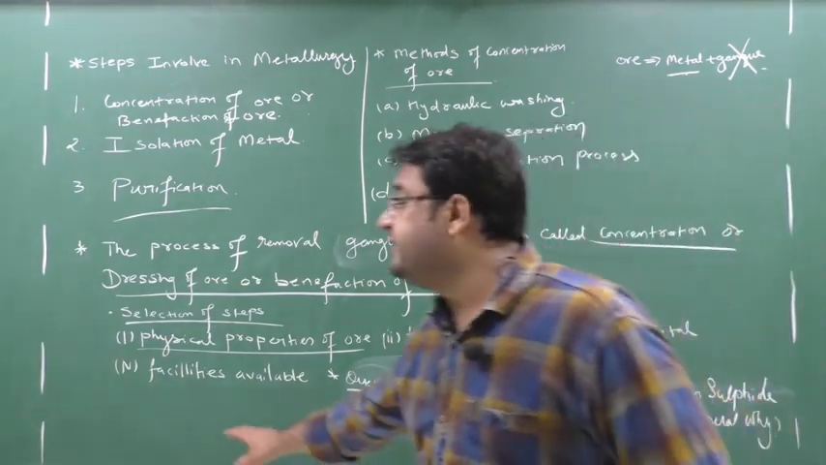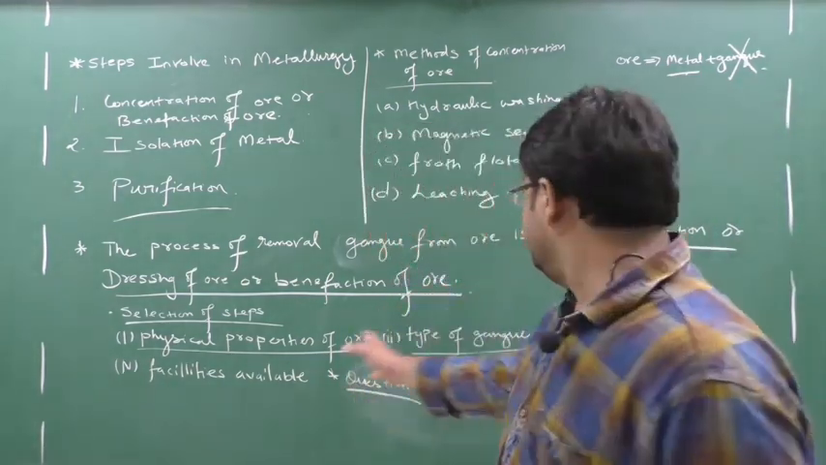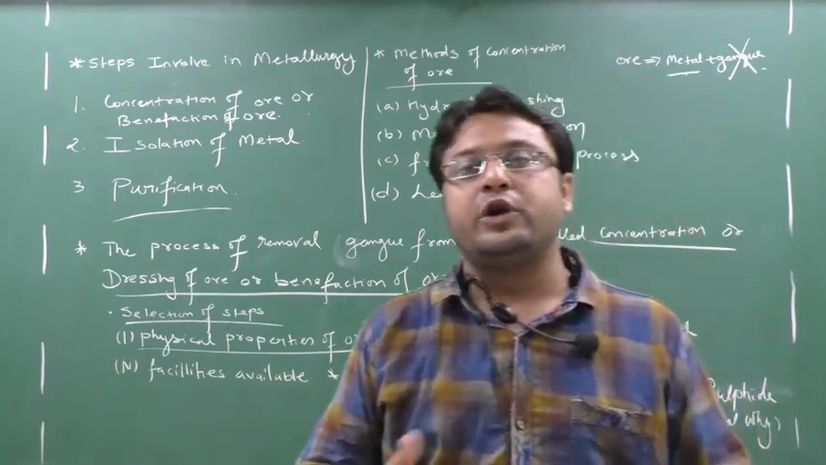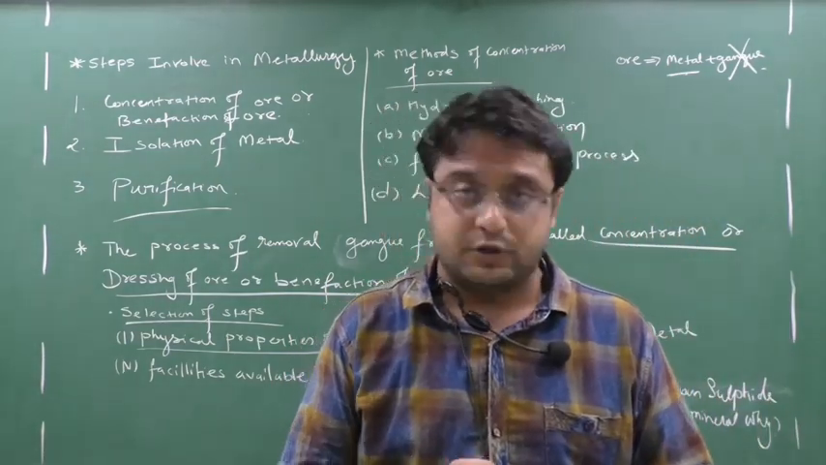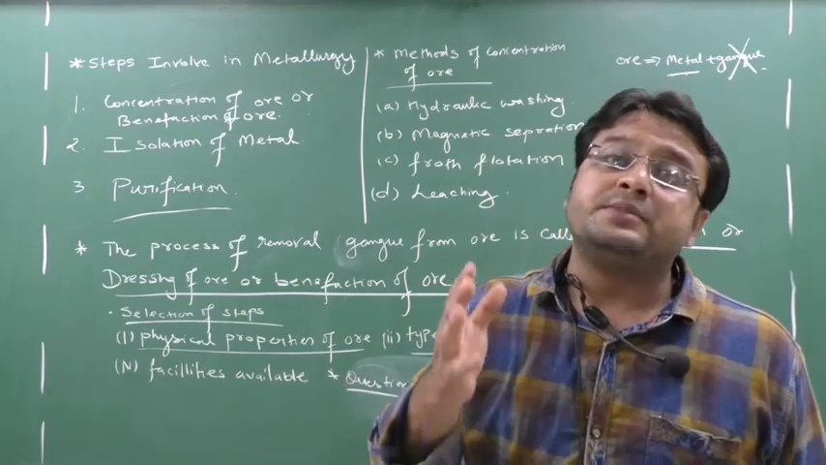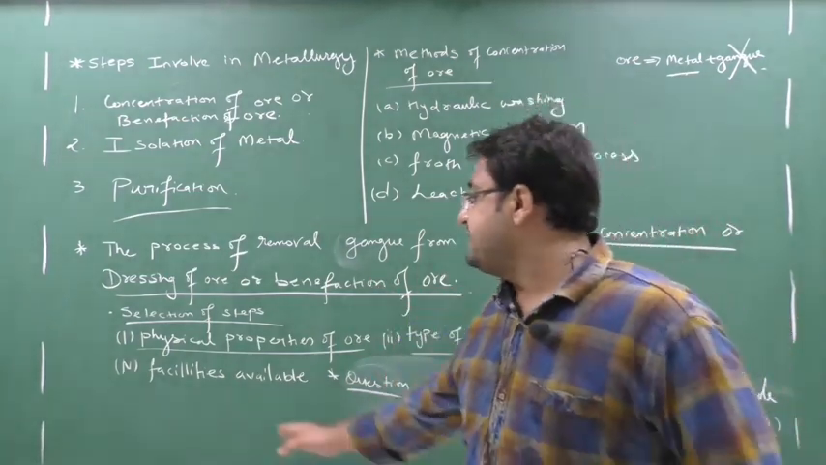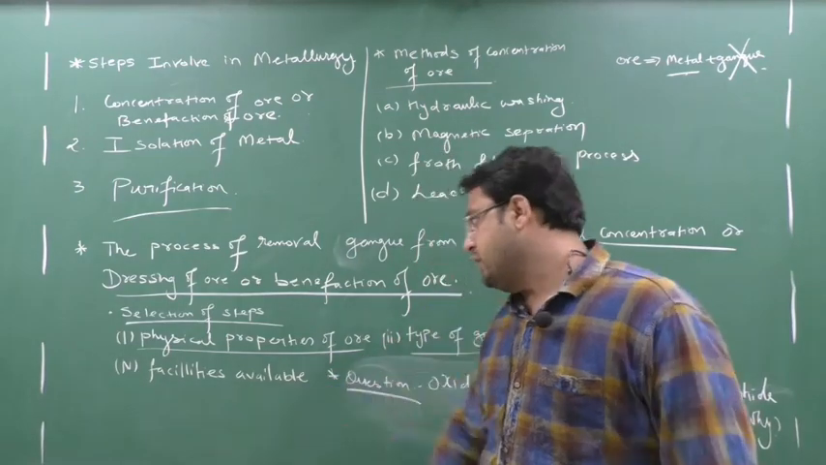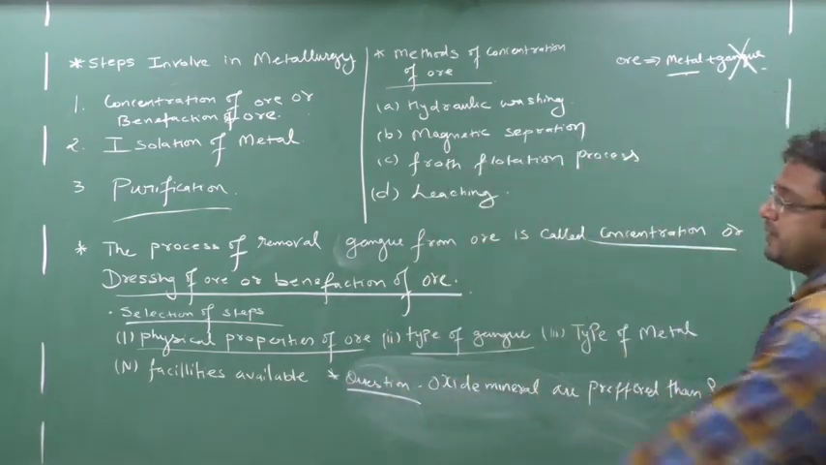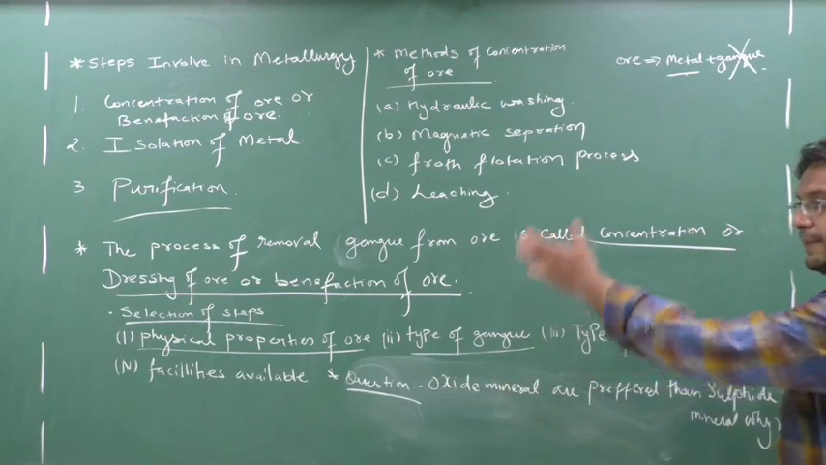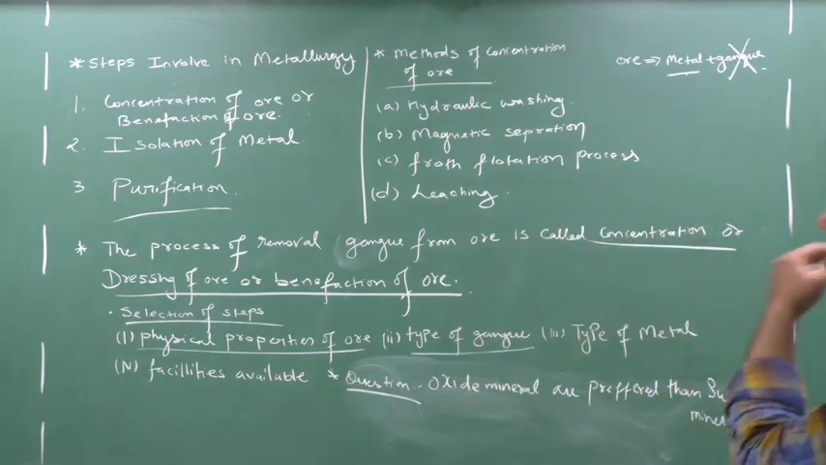Next is facilities available. See, everything is okay, but suppose you don't have any kind of machinery, how will you do the process? So you have to see whether machines are available or not, whether the chemicals are available or not, means whether the facilities are available or not. So what do the selection steps comprise? The physical properties of ore, type of gangue, type of metal and facilities available.